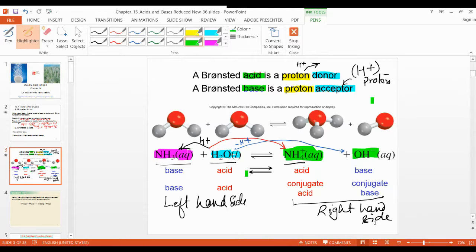So conjugate is always opposite. Suppose I write here: acid gives you conjugate base, and base gives you conjugate acid. Write that down in your notebook, please.